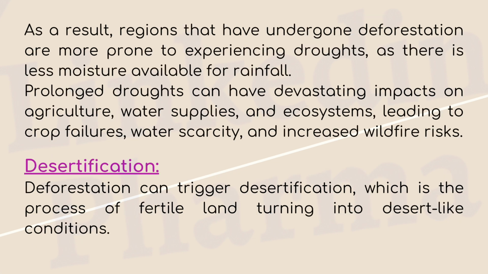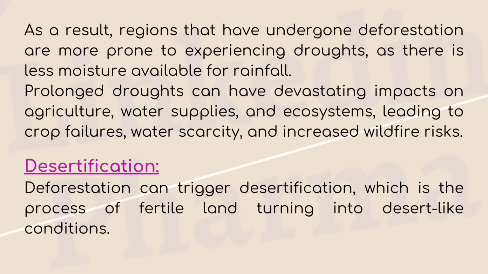As a result, regions that have undergone deforestation are more prone to experiencing droughts, as there is less moisture available for rainfall. Prolonged droughts can have devastating impacts on agriculture, water supplies, and ecosystems, leading to crop failures, water scarcity, and increased wildfire risks.